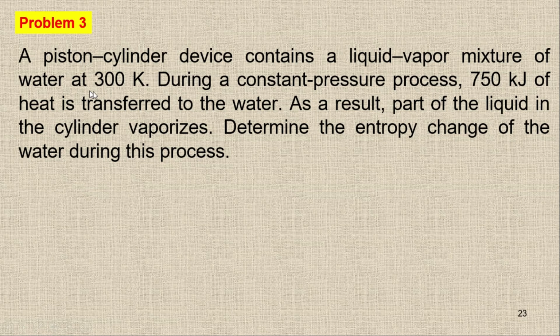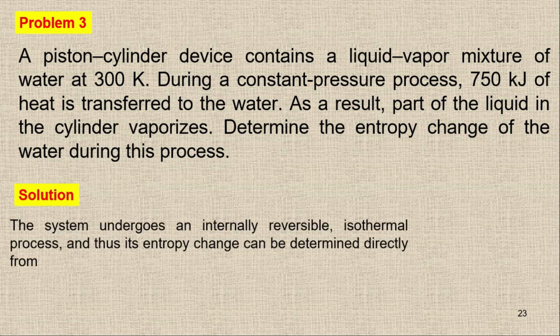Now we have a liquid vapor mixture, and some part of the liquid is going to vaporize. So we are still in the phase change process. During the phase change process with constant pressure, we will get constant temperature as well. So you have to find the entropy change of the water during this process. It is very easy, because it is a constant temperature process.